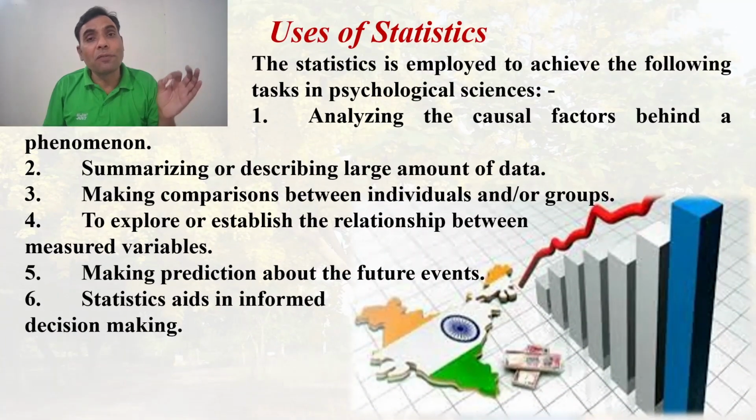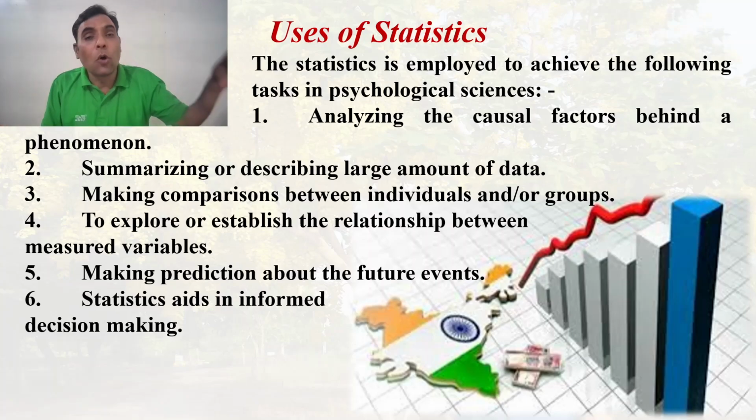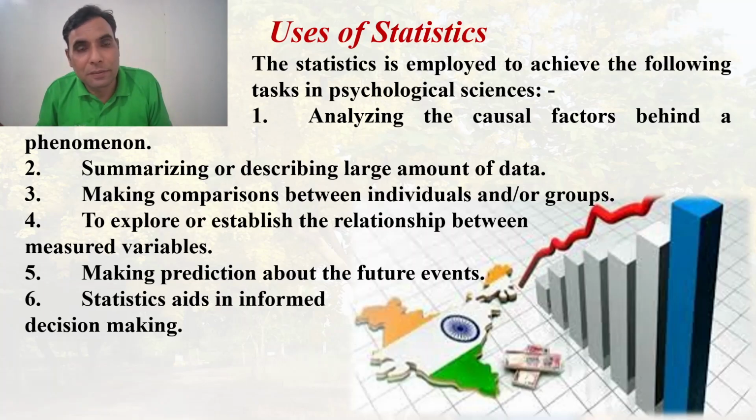Now, the usage of statistics. In psychological science, the researcher directly deals with the behavior, whether it is of animals or of human beings. And you know, behavior is highly volatile and dynamic. It is prone to change at every moment.